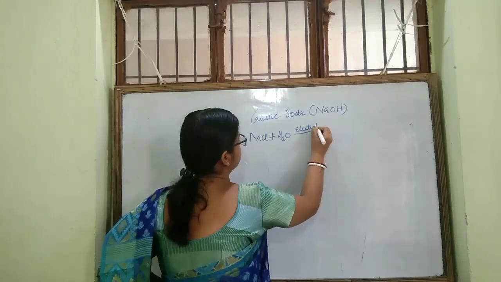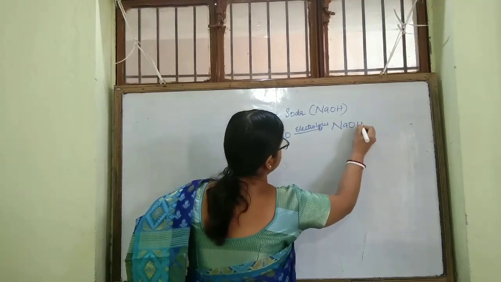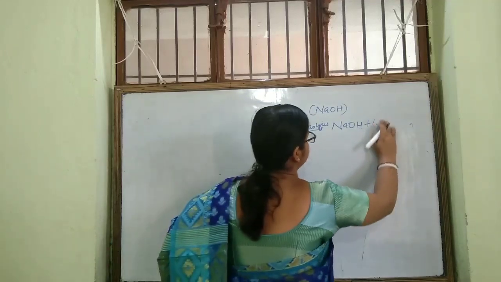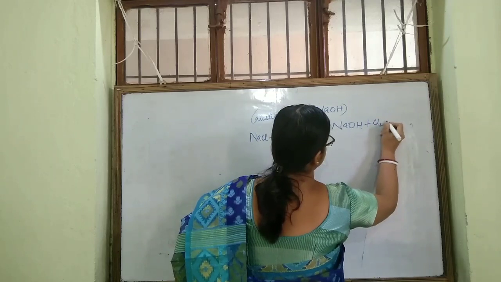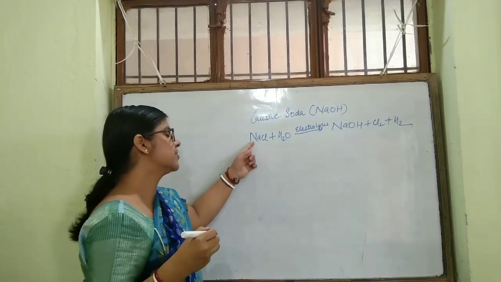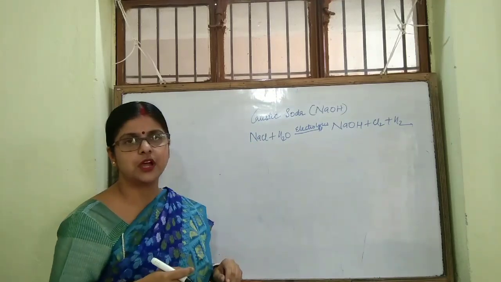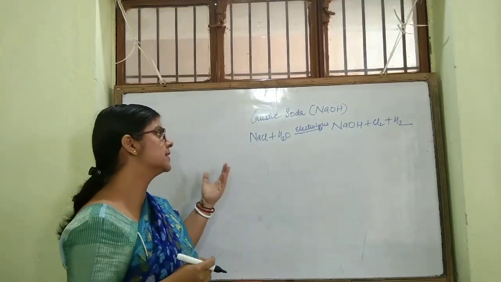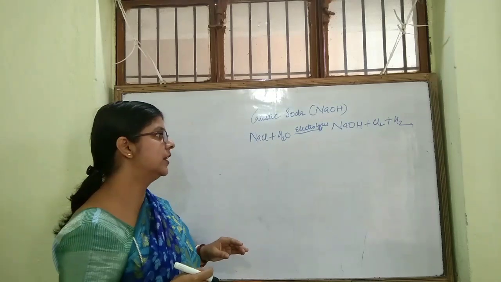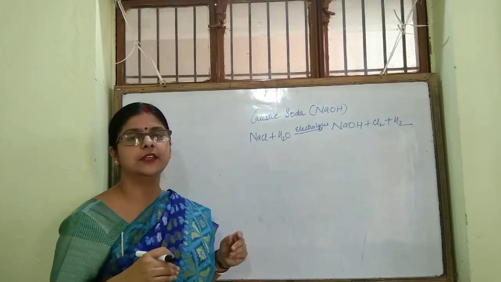If you do electrolysis, what will you get? NaOH plus HCl. No, I have written wrong. NaOH plus Cl2 plus H2. Okay. By electrolysis of NaCl, you can prepare caustic soda. That means by passing electricity through brine solution. The products are chlorine and alkali, so the name given is chlor-alkali process.